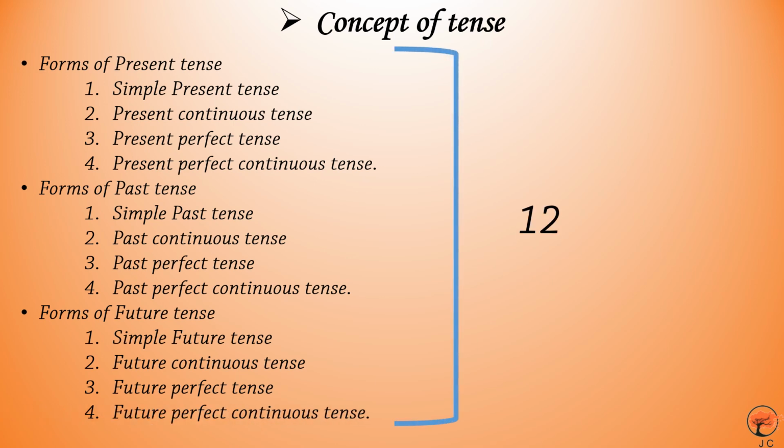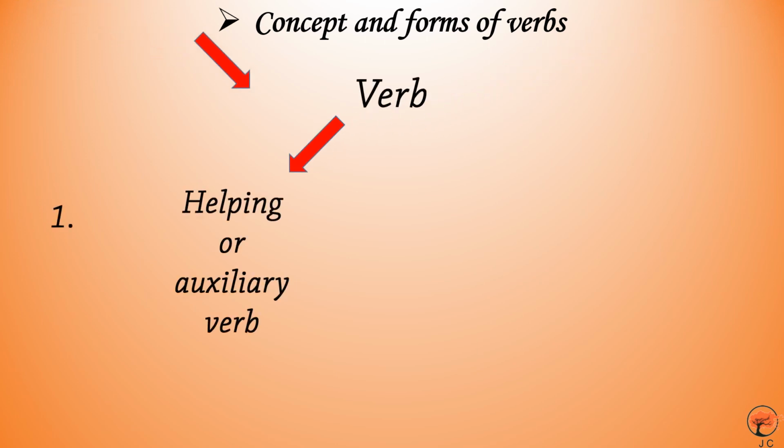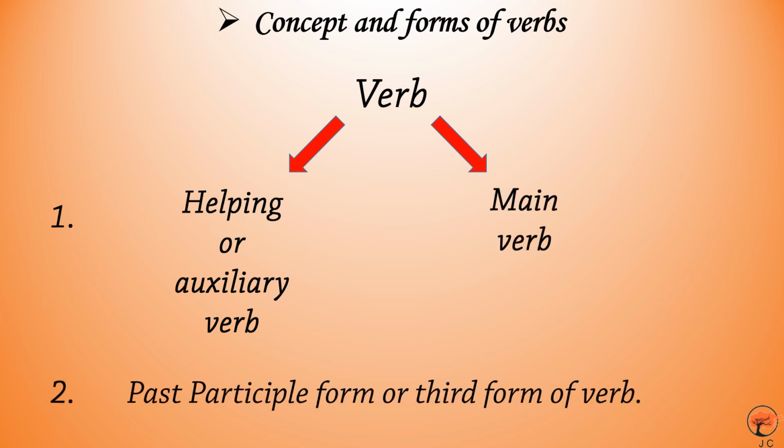There are altogether 12 tenses and you should gain clarity about it and it will be easier for you to do narration. Another important thing, you need to know the concept and forms of verb. You know, there are helping or auxiliary verb and main verb. In categorizing verb, you should also know about the participles, basically past participle, in considering the conversion.